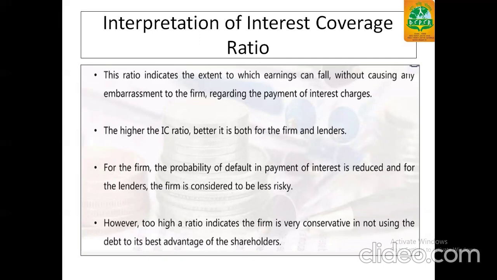Higher the interest coverage ratio, better it is for both the firm and the lender. For the firm, the probability of default in payment is reduced, and for the lender, the firm is considered to be less risky. If the ratio is very high, it indicates the firm is very conservative in not using the debt to its best advantage for the shareholders.